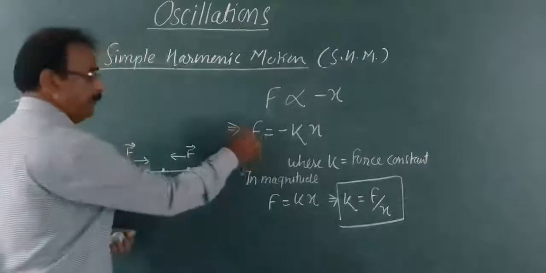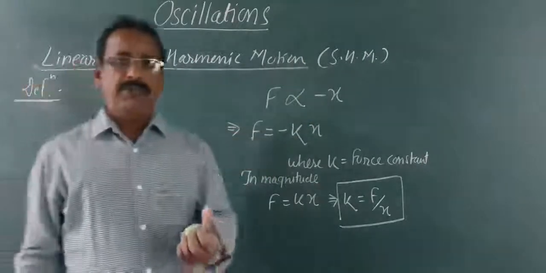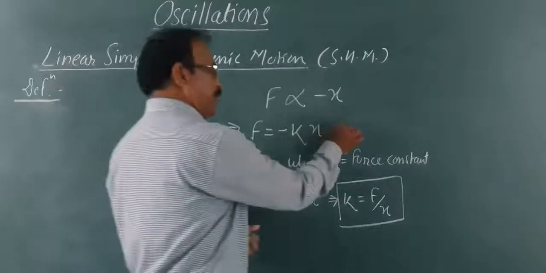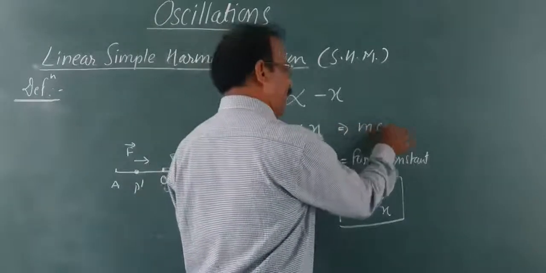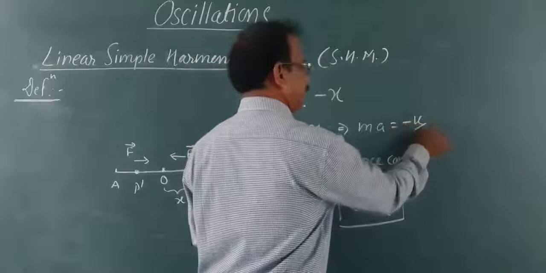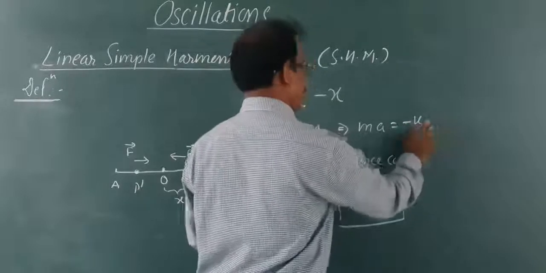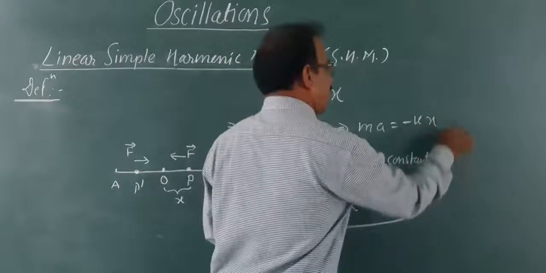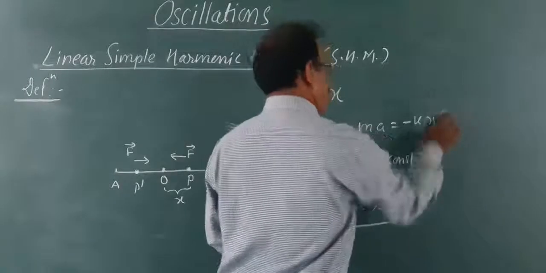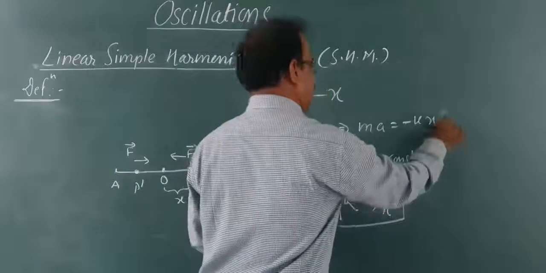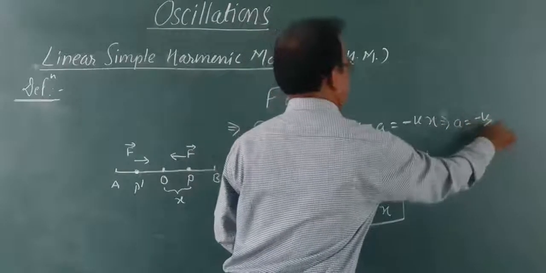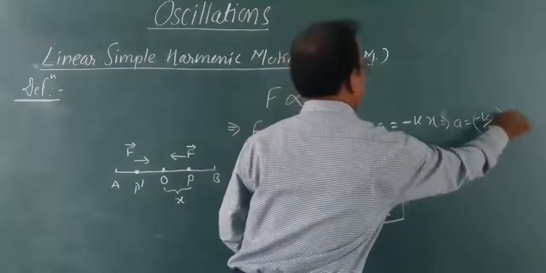You know that force is always mass into acceleration. Therefore, this equation can be written as m into a equal to minus kx. From this we can write acceleration as minus k by m times x.